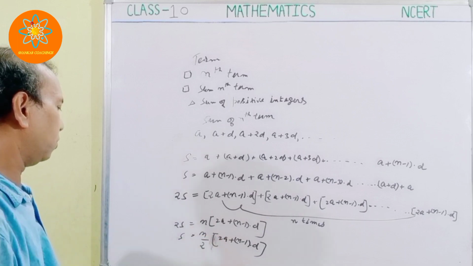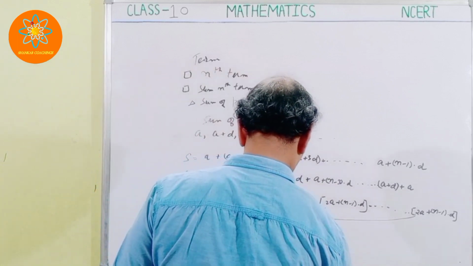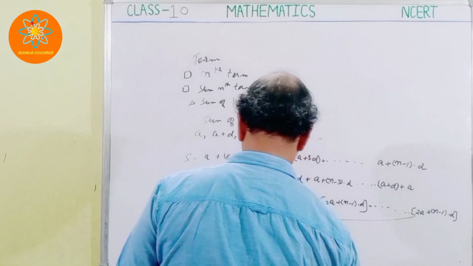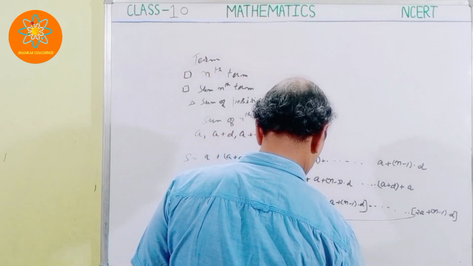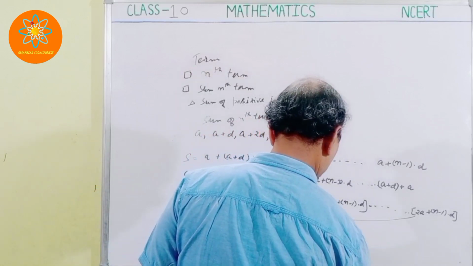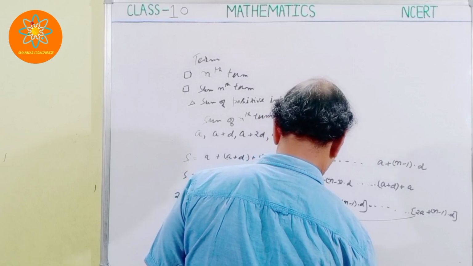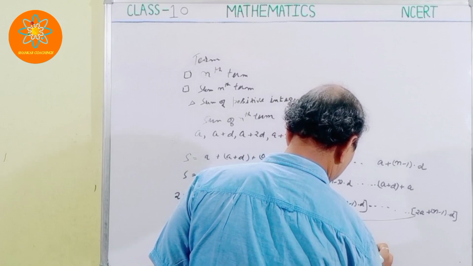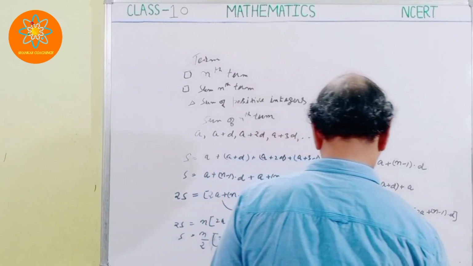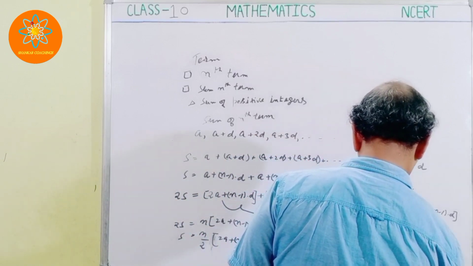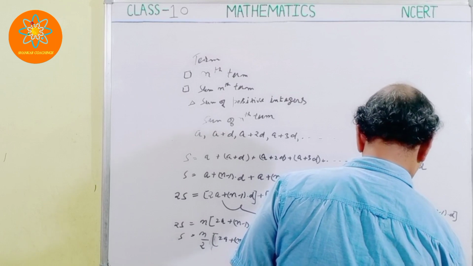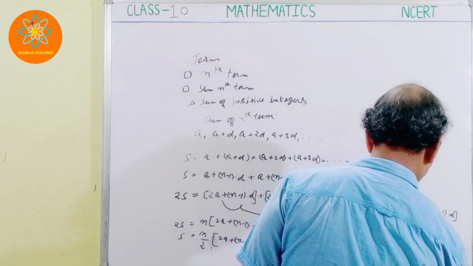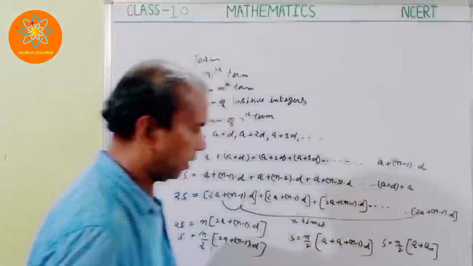I can break this also, so I can write it in this way also. S is equal to n by 2 into A plus A plus n minus 1 into D. Or I can write S is equal to n by 2 into A plus an.